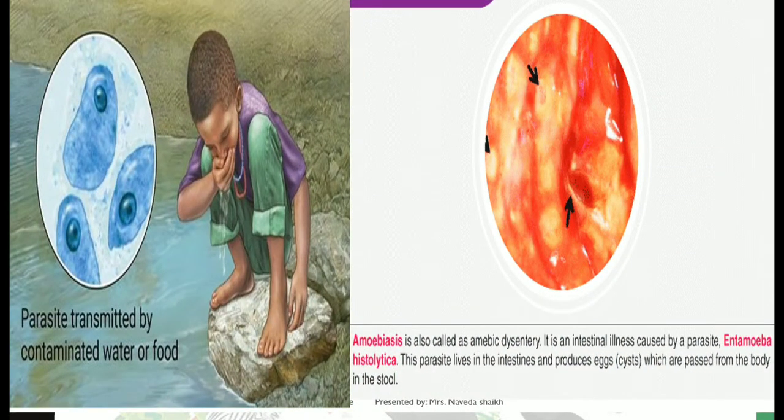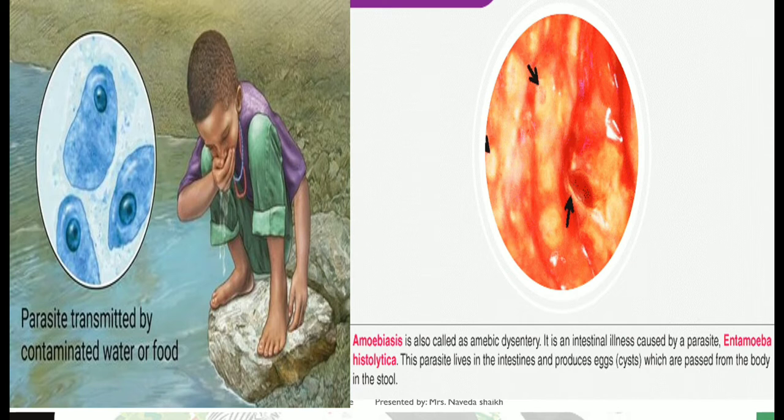As we learned in the previous slide, there are certain protozoa which are very harmful to humans and animals. There is a protozoa like Entamoeba histolytica. It causes amoebiasis, which is also called amoebic dysentery. This happens basically because of eating or drinking contaminated, non-treated water, which already possesses these protozoa in it.